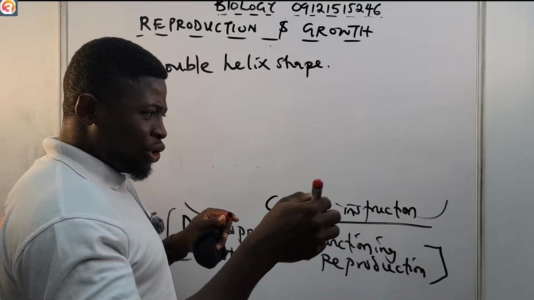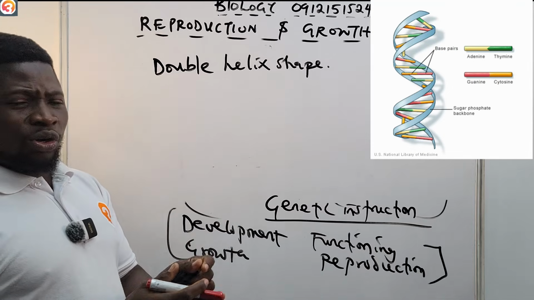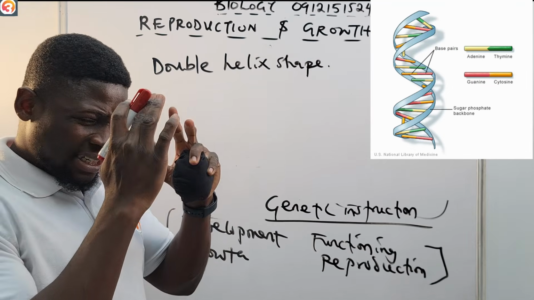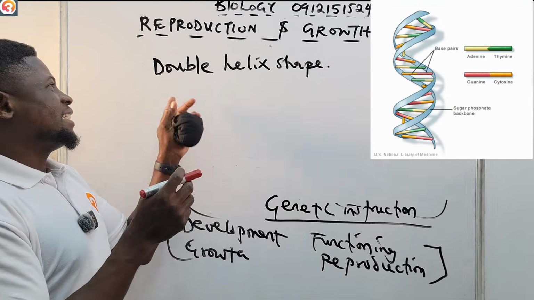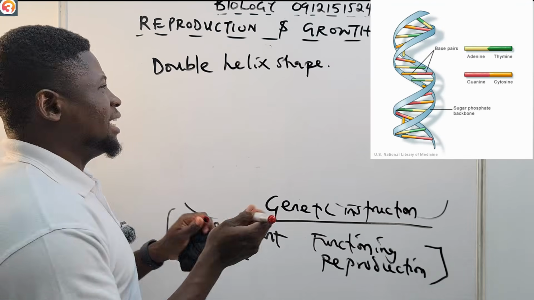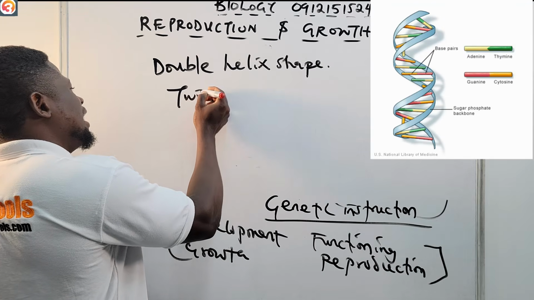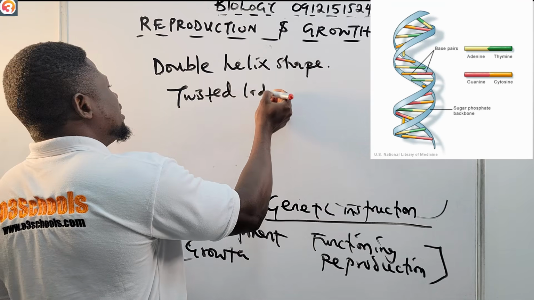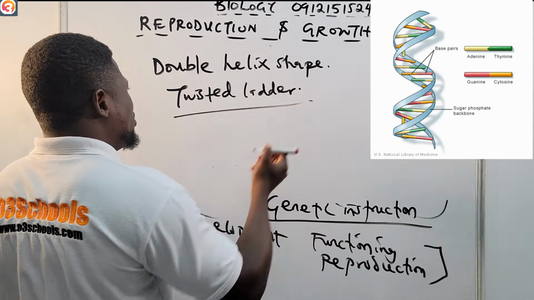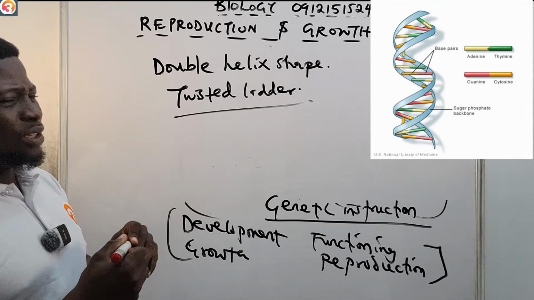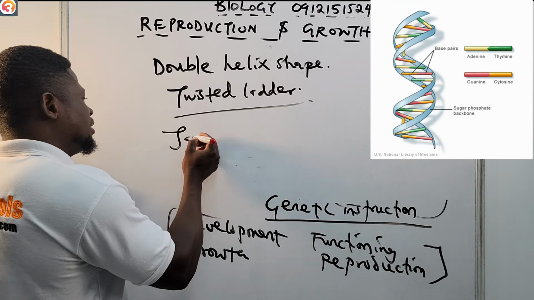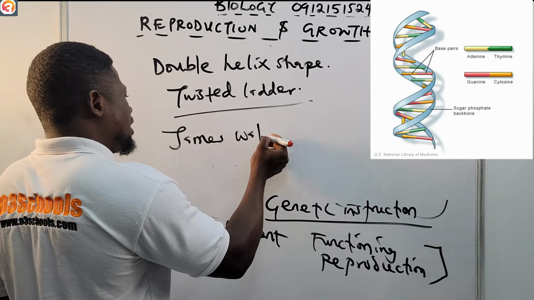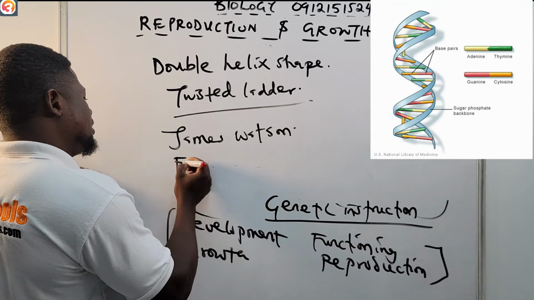I'm showing you what's currently on the board. It has a double helix shape, like that of a twisted ladder. And DNA was discovered by James Watson and Francis Crick.